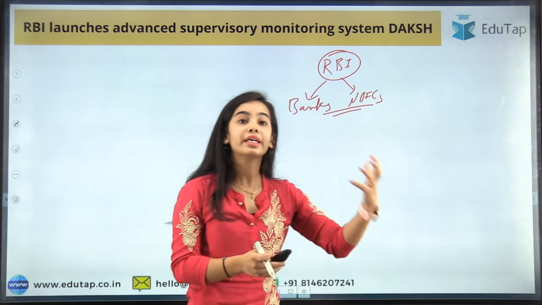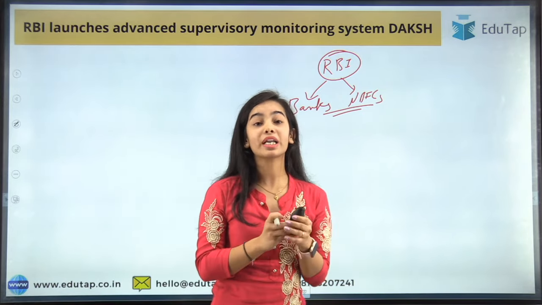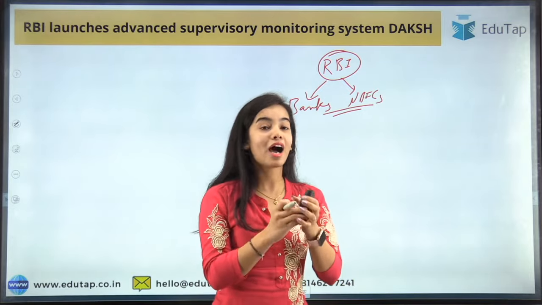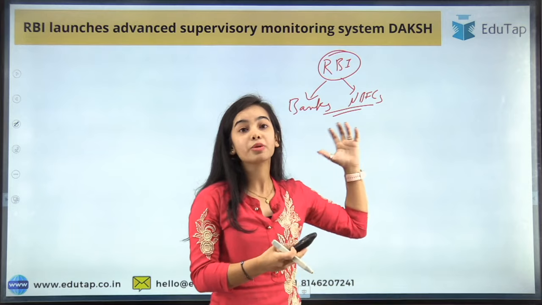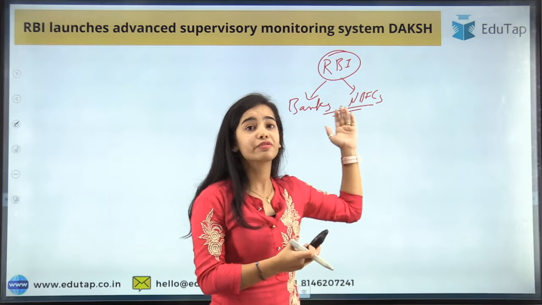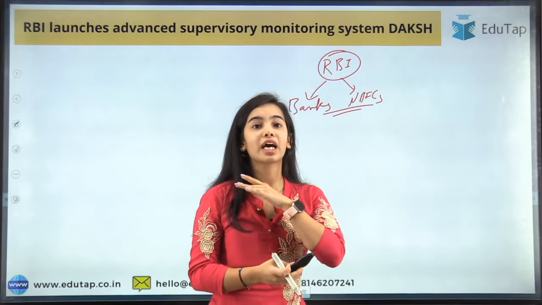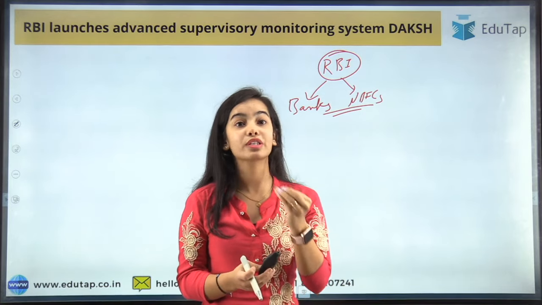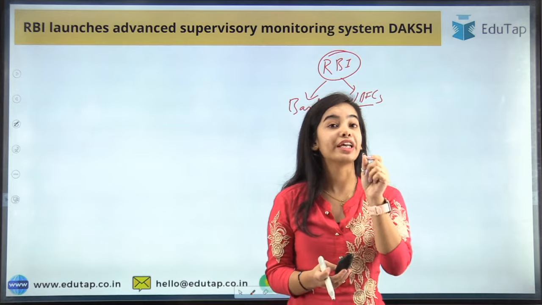The RBI has to regulate and supervise them so that the monetary system of the country can work efficiently. If even one of the banks goes insolvent and is not able to return the money to the depositors, you can understand that the public will be in such trouble. People have their hard-earned money deposited in the banks, and if the NBFCs go insolvent and do not return it, people will lose trust in the monetary system of the country, and that will be very troublesome.